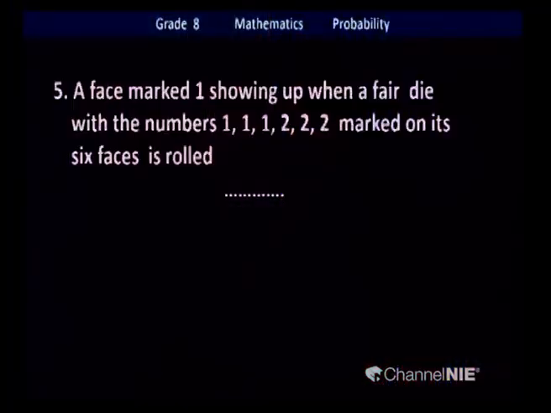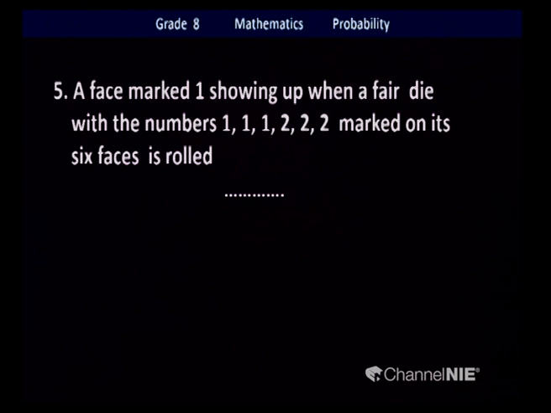Okay, we'll move fast. This is the 5th one. Here we are going to talk about a cubical die. A fair die. Fair die means an unbiased object. You experience playing with dice, of various kinds, but most probably you play with the cubical die.